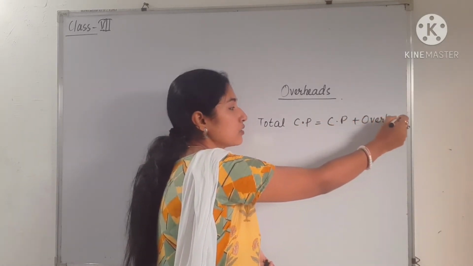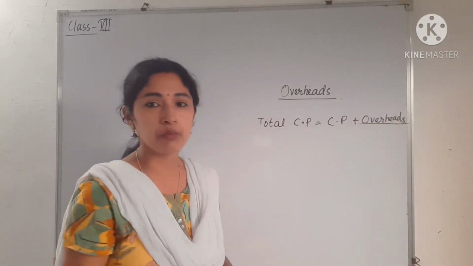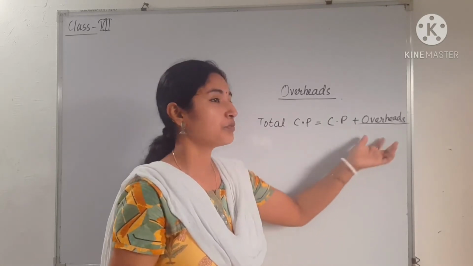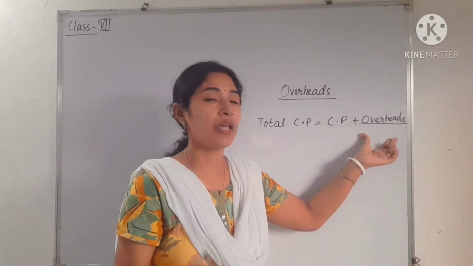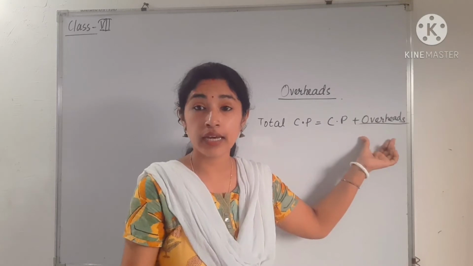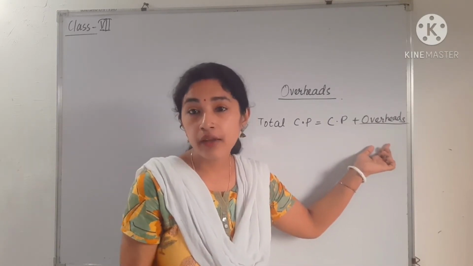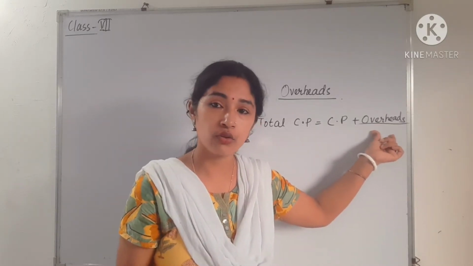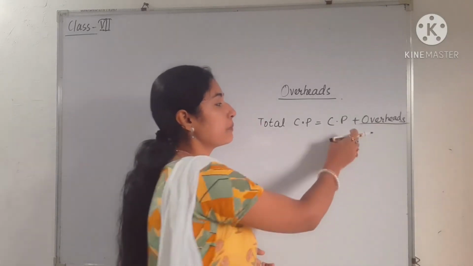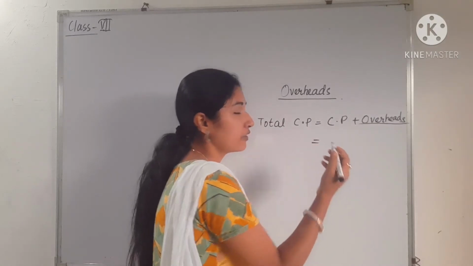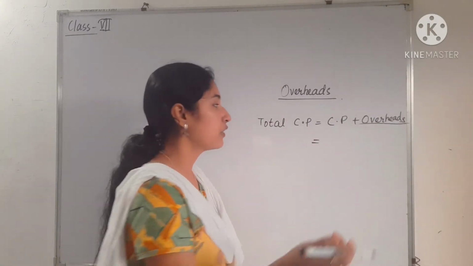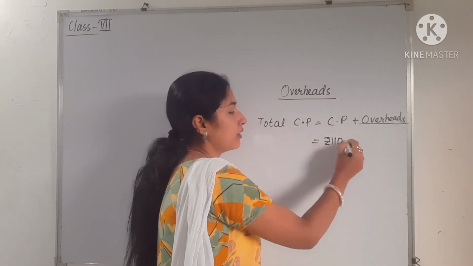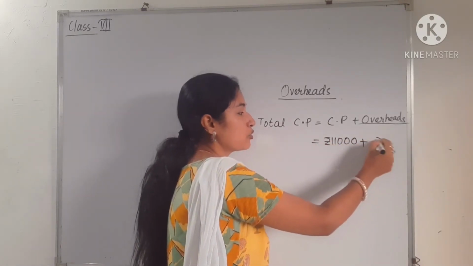Overheads may be the transportation fee, or sometimes you are buying a second hand item, then for repairing purposes you have to pay some amount, and that is also included in the overheads. So total CP will be CP plus overhead. In the refrigerator example, the cost price was 11,000 and the overhead charges are, suppose, rupees 100.